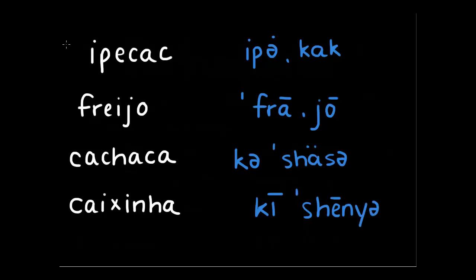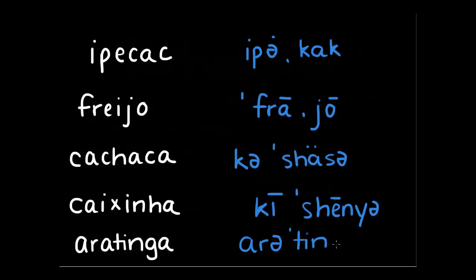And our final word for Portuguese is aratinga. Aratinga. Spelled like that. And its pronunciation, aratinga. So these are our 6th through 10th words of Portuguese: ipecac, freio, cachaça, caixinha, and aratinga.